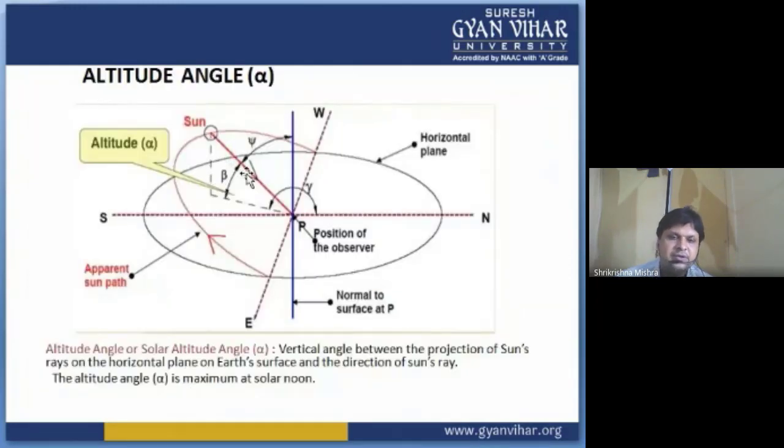Altitude angle is also one of the important angles. Now what is the altitude angle? As you can see, it is the vertical angle between the projection of the sun's rays on the horizontal plane on Earth's surface and the direction of the sun's rays.